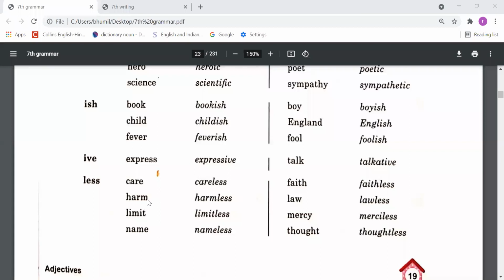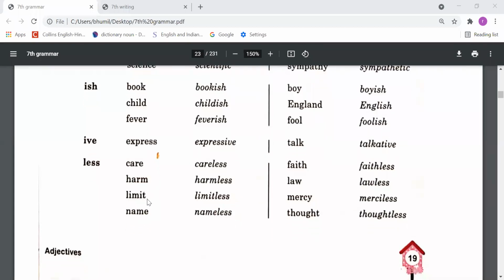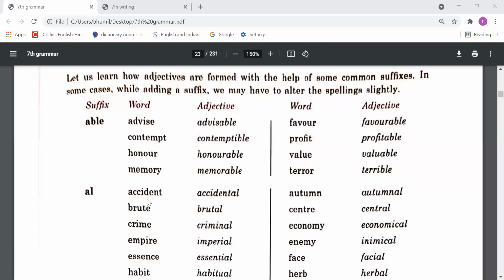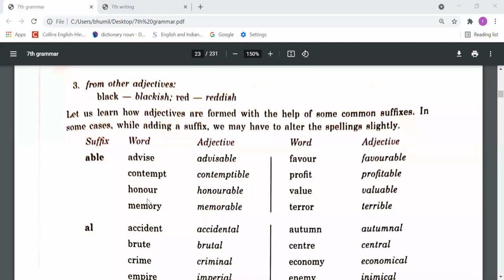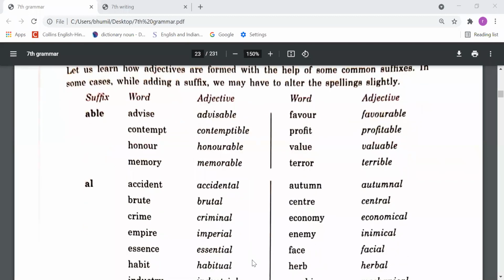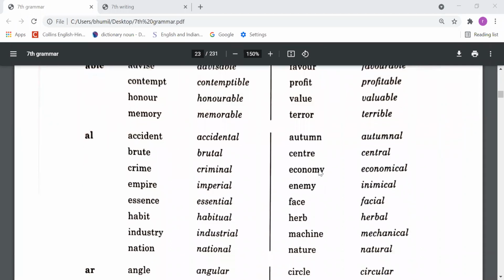Harm, harmless. Limit, limitless. Name, nameless. Favor, favorable. Profit, profitable. Value, valuable. Terror, terrible. Autumn, autumnal. Center, central. Economic, economical. Enemy, inimical. Face, facial.